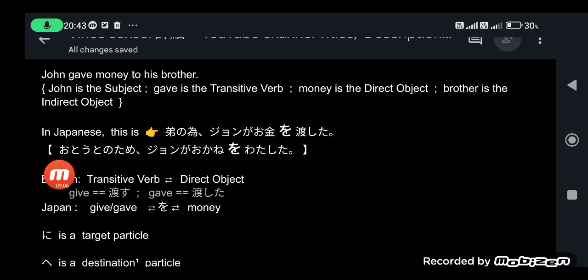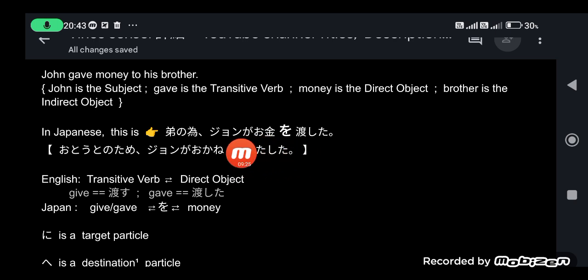In case you're having problems with the kanji readings, these are the kana writings for that sentence. Again, ototo no tame, John ga okane wo watashita.